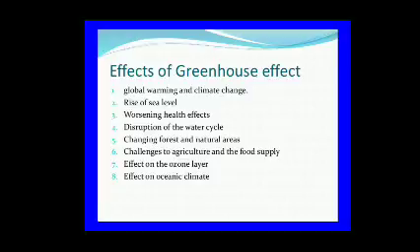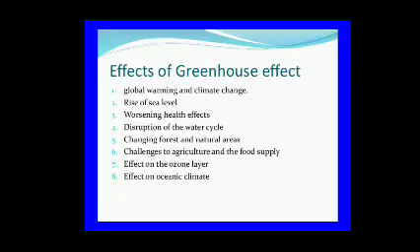It causes sudden cyclones and also some diseases, the emergence of new diseases, and high temperatures favorable for new pests. These are effects of the greenhouse effect.